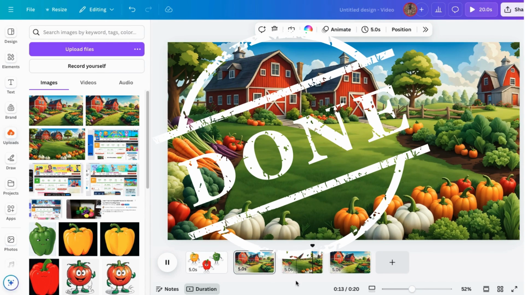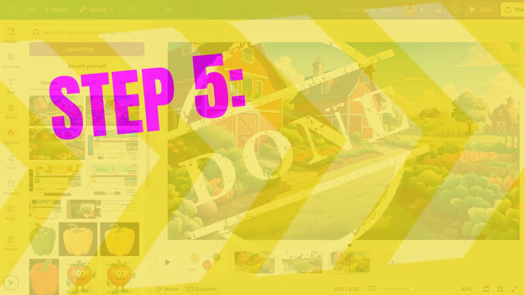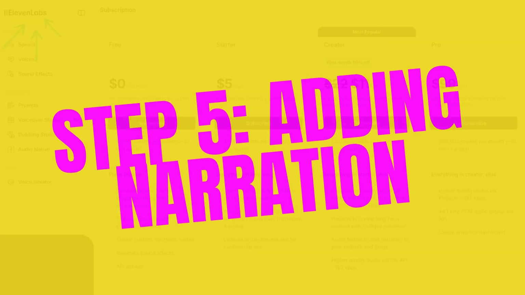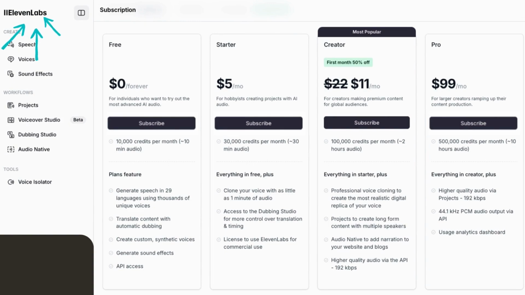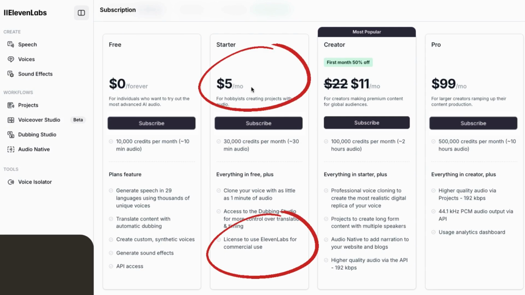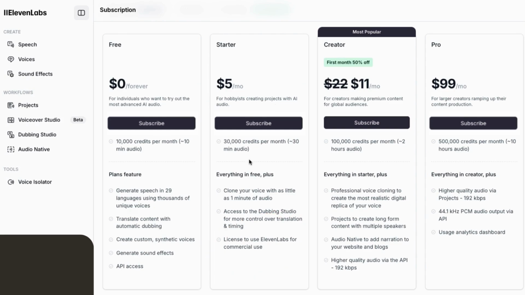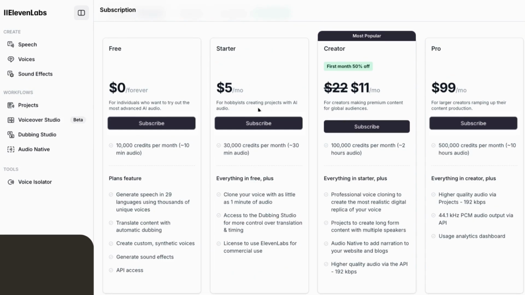In order to record your voices, you'll need to use something such as 11 Labs, and that's what I'll be using here. Before we get started, I want to show you that they do have different pricing plans available. You can use it for free. This is how many credits you get per month, but you can't use it for commercial use. So in order to use the narrations commercially, to record your videos to put them on YouTube, you'll need to sign up at least for the $5 a month plan.